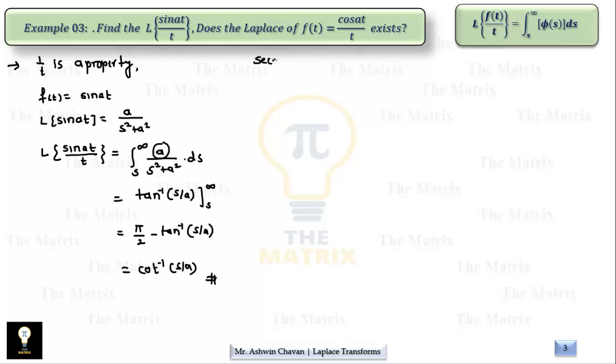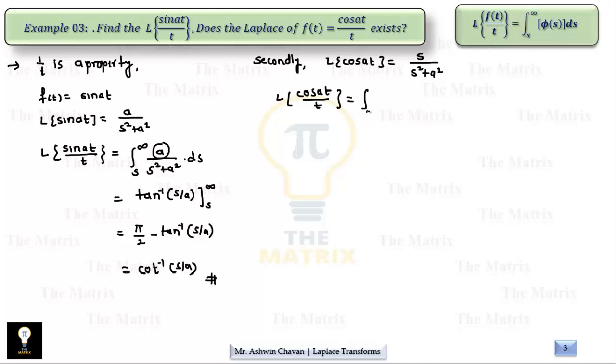So this is the answer for first part. Secondly, we are asked to find out, or rather verify whether Laplace of this function exists or not. So let's try it out. So 1 by t is a property here. So we start with the cos at. Laplace of cos at, we know it is s upon s square plus a square. Now take Laplace of cos at upon t. So we are attaching 1 by t property on left side.